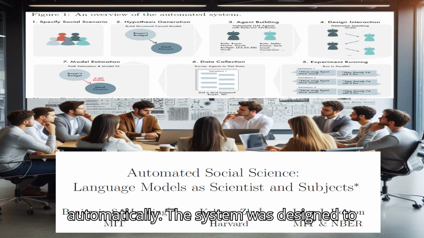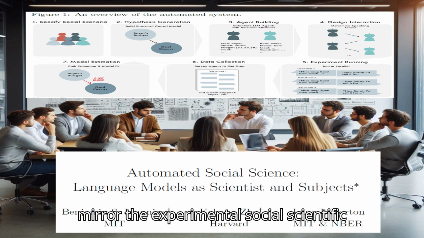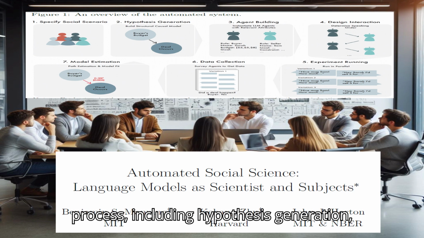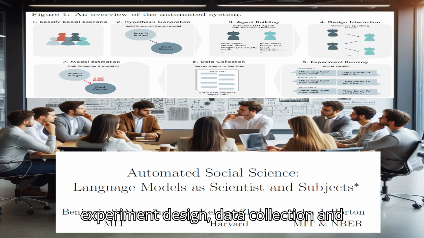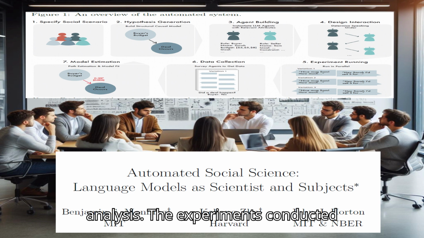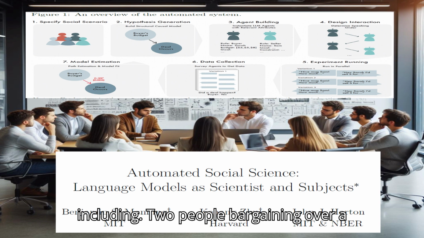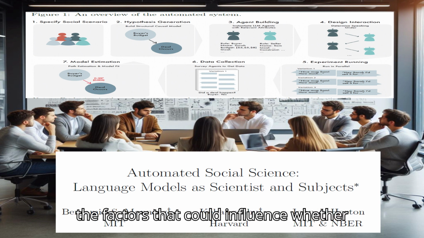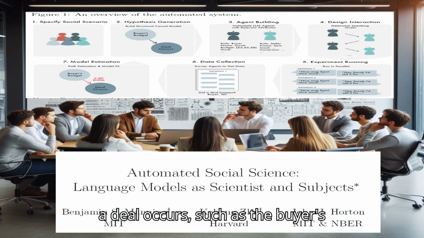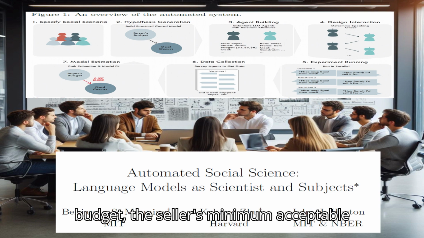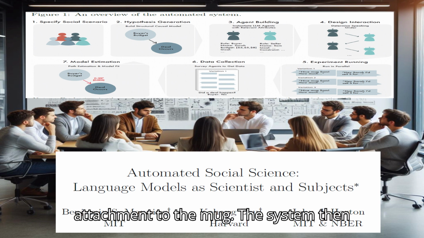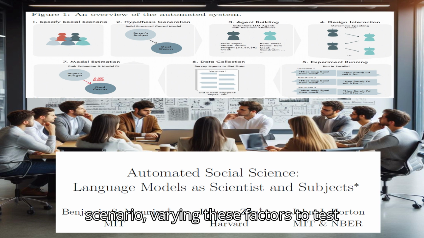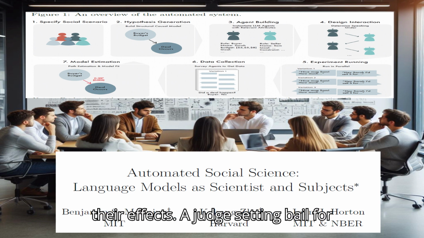The system was designed to mirror the experimental social scientific process, including hypothesis generation, experiment design, data collection, and analysis. The experiments conducted involved various social scenarios, including 2 people bargaining over a mug. The system proposed hypotheses about the factors that could influence whether a deal occurs, such as the buyer's budget, the seller's minimum acceptable price, and the seller's emotional attachment to the mug.